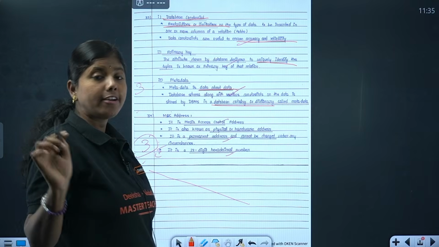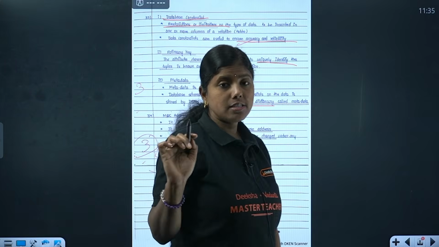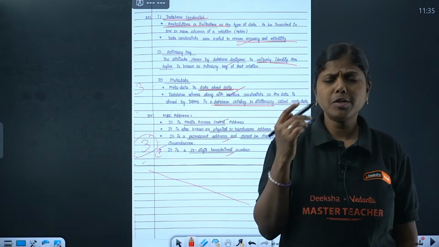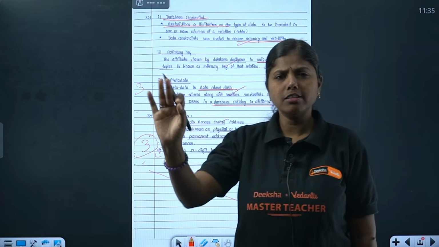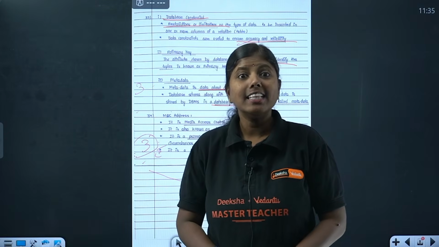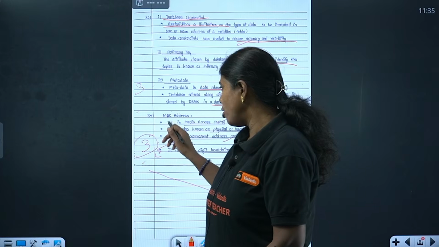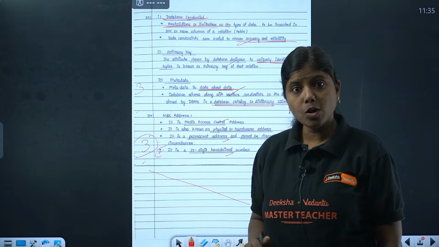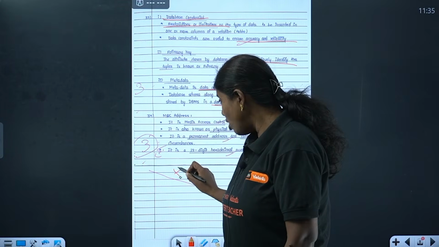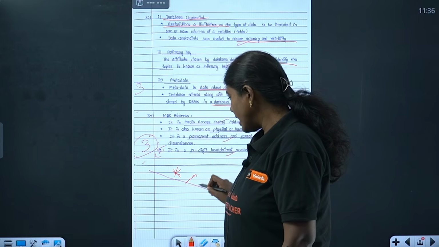Next we'll go for write a note on MAC address, media access control address, or it can be with respect to explaining any certain concept. That means it's a theoretical question. How to write? Again in terms of points only. It's better you make use of an asterisk or an arrow.